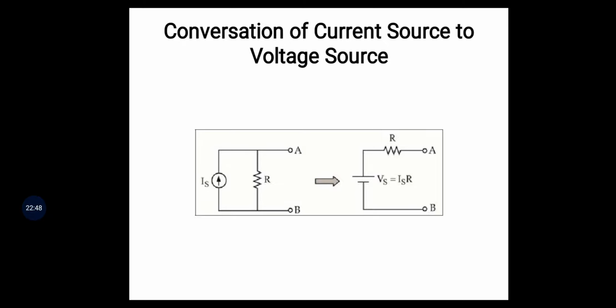Vs is equal to Is into R, in series with the resistor. Take a simple example: if the voltage is 10 volts and the resistance is 5 ohms, converting to a current source, I equals V by R, 10 by 5, that is 2 amperes, in parallel with the 5 ohms.